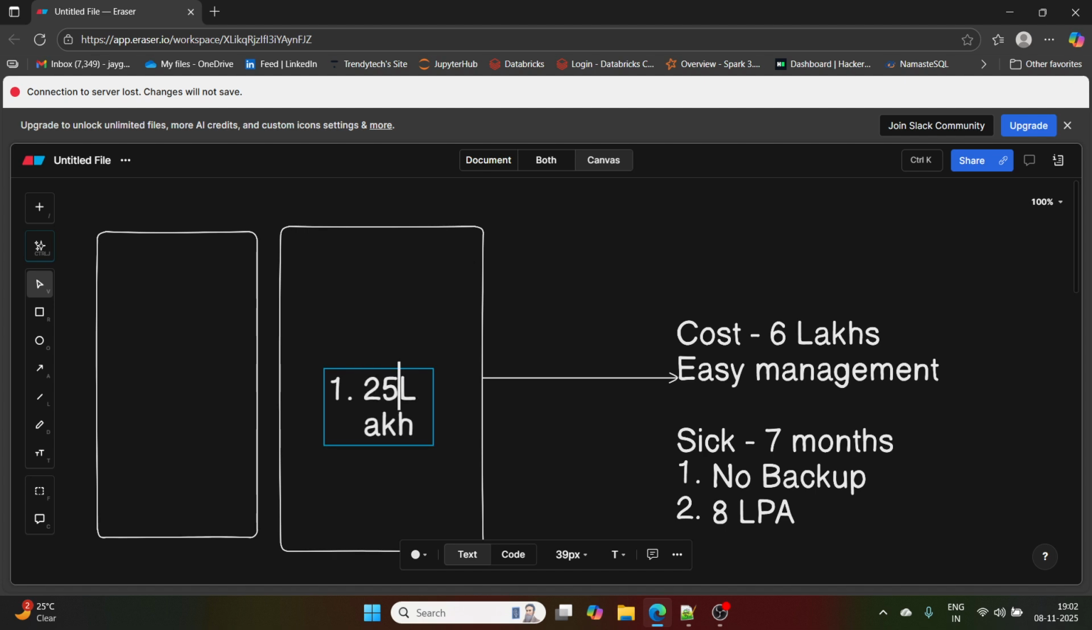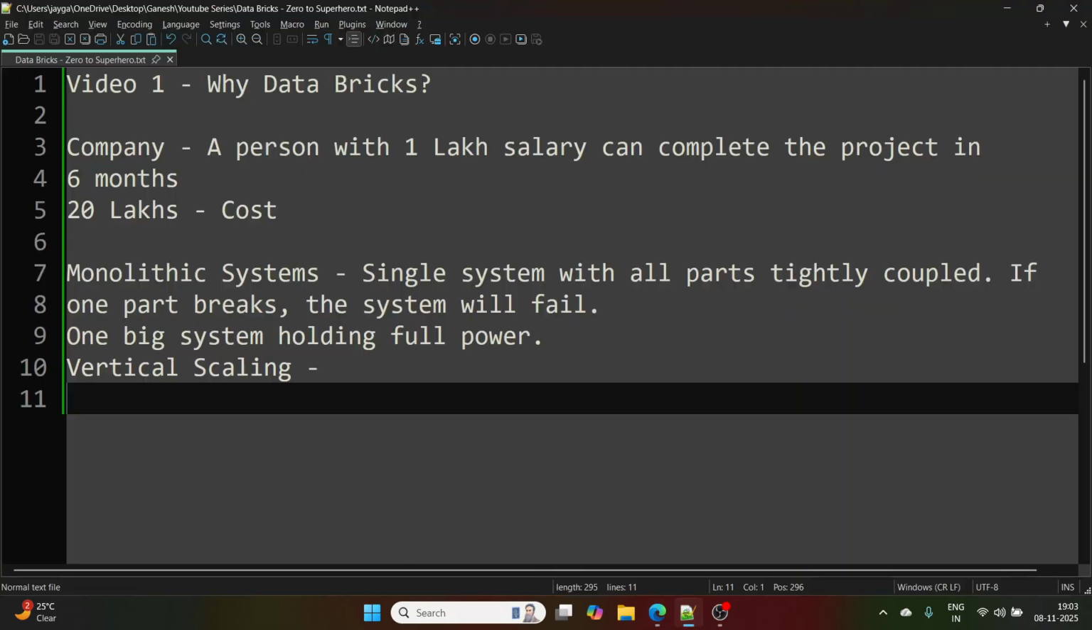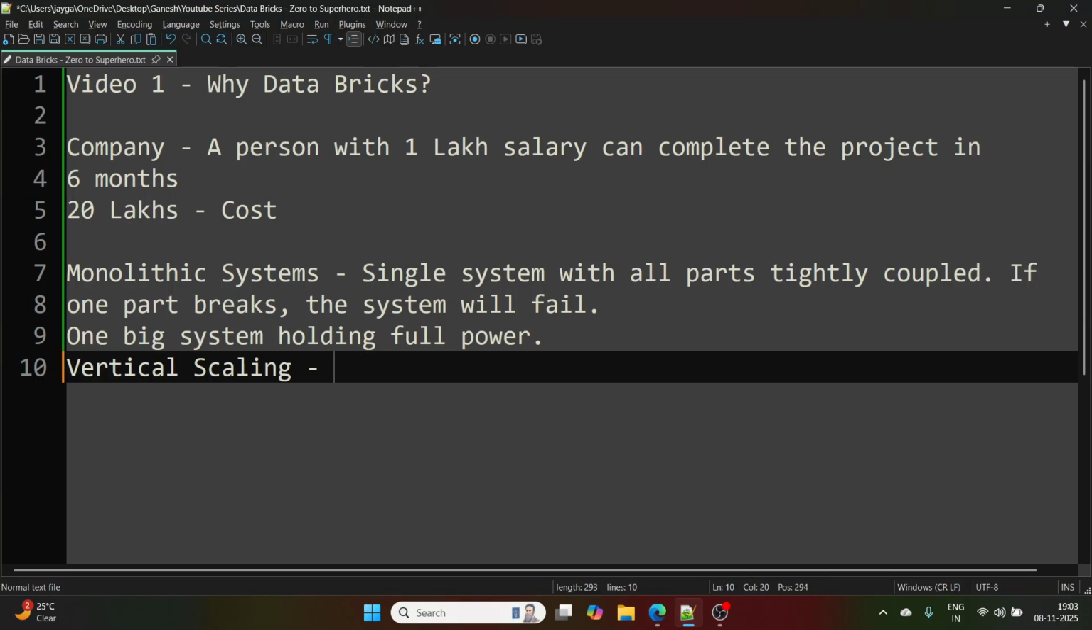Organization can increase the power of this person, can increase the power of this system. Let's say you are taking 1 lakh, now you take 1.25 lakhs, right? But though this person takes 1.25 lakh, this person is going to work with same efficiency, same thing. This is going to add a cost, right? So vertical scaling, okay, is not time efficient, is not cost efficient, right? This is the example of vertical scaling.